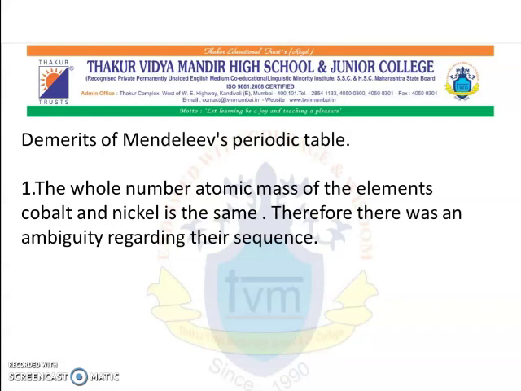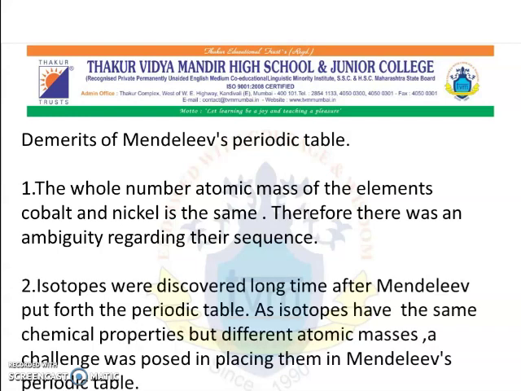Therefore, there was an ambiguity regarding their sequence. Secondly, isotopes were discovered a long time after Mendeleev put forth the periodic table. As isotopes have the same chemical properties but different atomic masses, a challenge was posed in placing them in Mendeleev's periodic table.